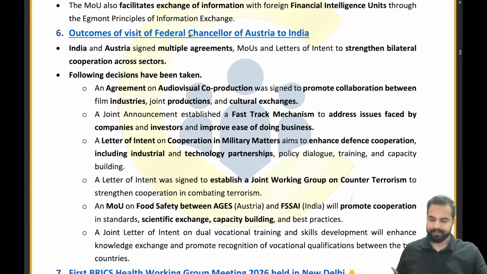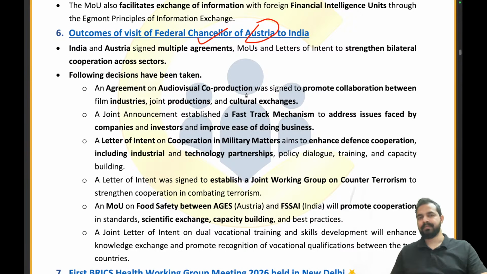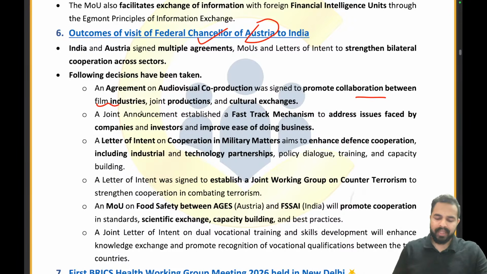Now moving ahead. My dear friends, recently the Federal Chancellor of Austria was on a visit to India. And when such high authority from other countries visits India, you can always see there is a conference and there are some MOUs. So some MOUs have been signed between India and Austria. For example, they have decided to collaborate in the film industry, joint productions, cultural exchanges. They are focusing on a fast tracking mechanism to address issues faced by companies and investors, improving ease of doing business between the two countries.